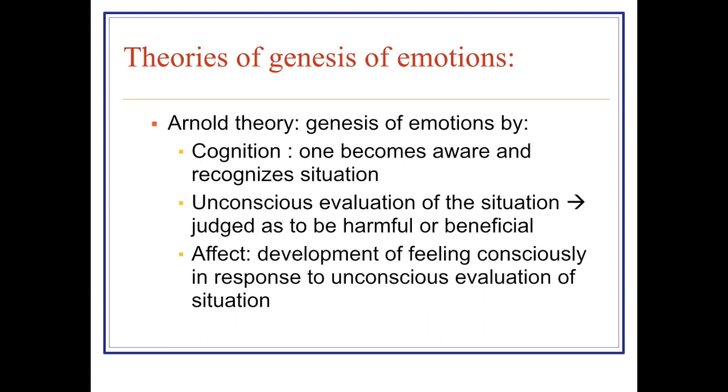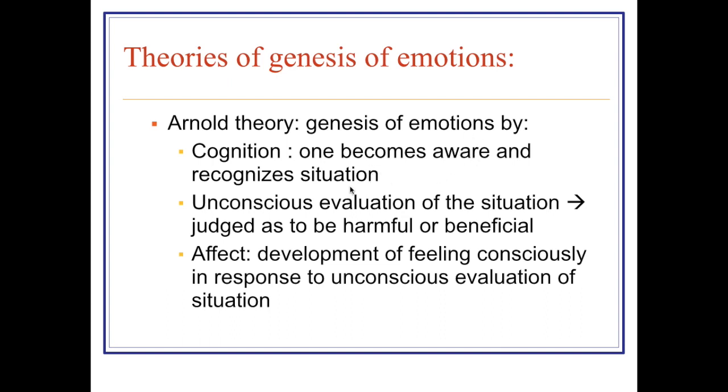Now, another theory was given by Arnold: Arnold's theory for the genesis of emotions. Here he added one more component. As we have discussed, there are three components in the mental part of emotions: cognition, affect and conation. Here a fourth component is added to these three. First, cognition, as we have discussed, is recognition, meaning the person becomes aware of or recognizes the situation.